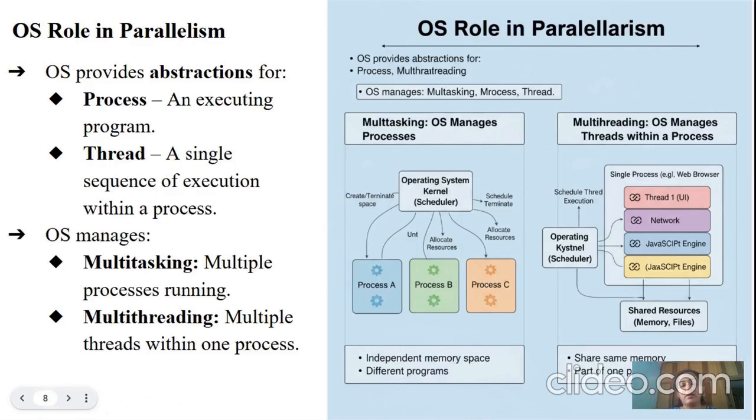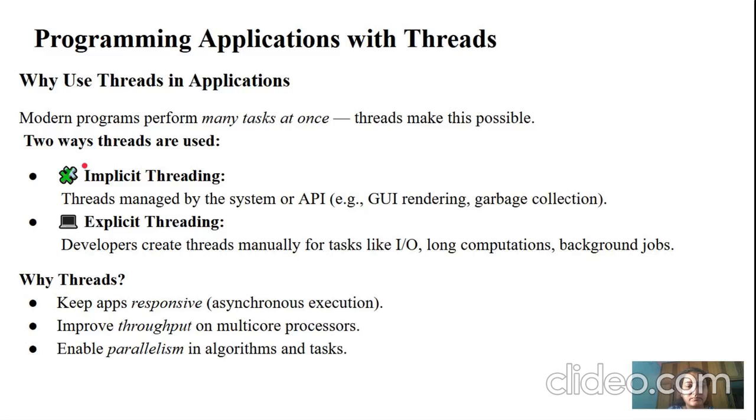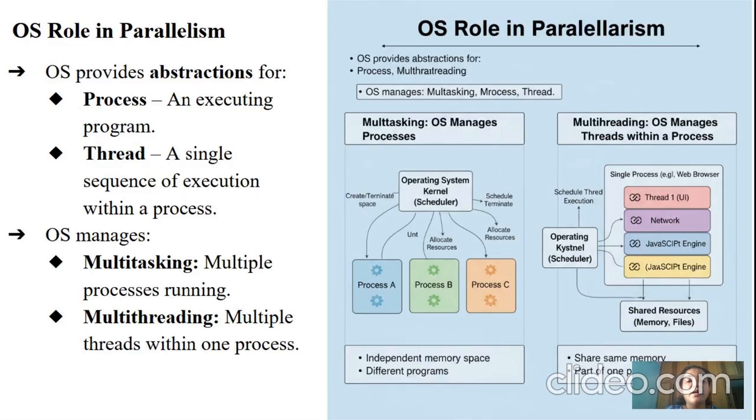Next, moving on to the next topic, programming applications with threads. After making out the differences between processes and threads, obviously threads are very helpful in giving better efficiency of executing our programs with respect to the operating system, all of which you have learned in operating system.